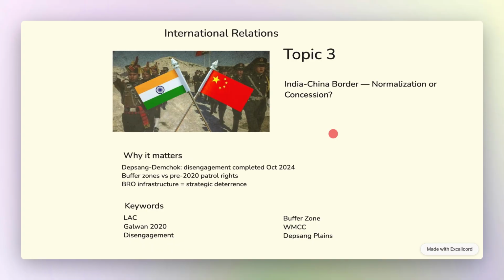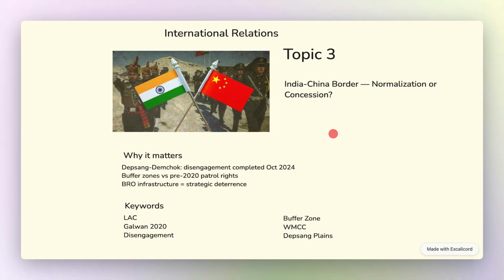Then we have the India China border, normalization or concession. Now, India China border management continues post the landmark Depsang Demchok disengagement of October 2024, which completed the primary disengagement cycle that began after the Galwan clash of June 2020. Diplomatic channels have reopened, but the key question being debated is whether India has regained full pre-April 2020 patrol access or whether buffer zones represent a permanent concession of patrolling ground.